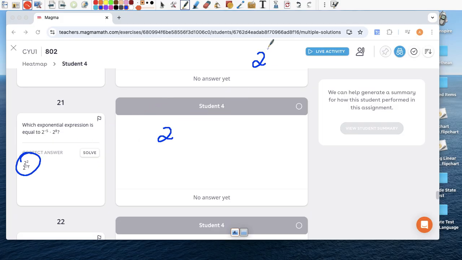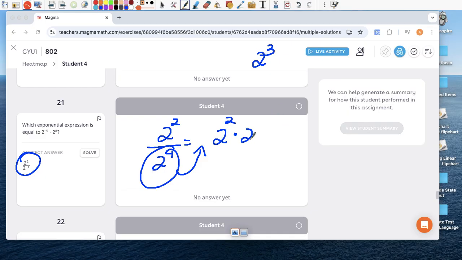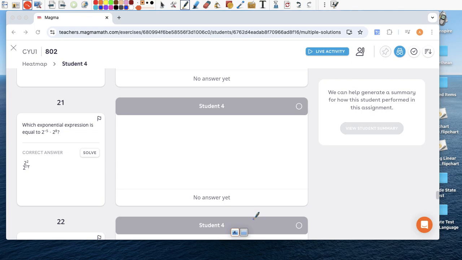Well, we know the answer is 2 to the third, right? So they're saying that the answer is 2 to the second and 2 to the negative first. Why? Well, because the negative first is a negative exponent. Yeah, it's raised to a negative 1. So the numerator stays 2 to the second. But this guy here, because it's a negative exponent, we're going to make him go to the numerator, turning that negative 1 to a positive 1. The bases are the same, so we keep the base, add the exponents, and we get 2 to the third. So this is the correct answer because it's the same thing as 2 to the third. Not liking these questions.